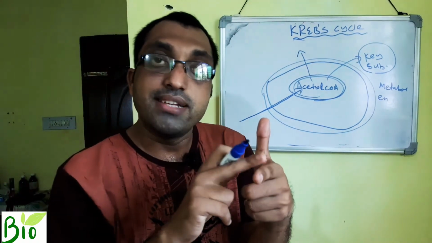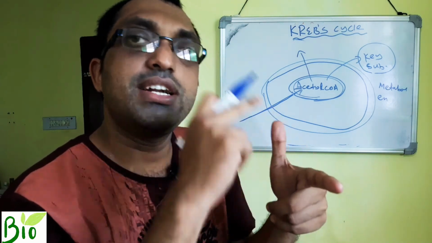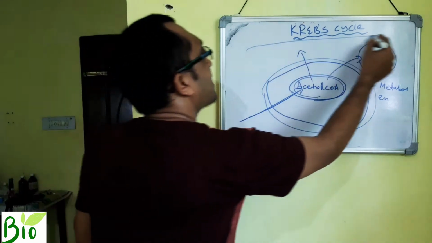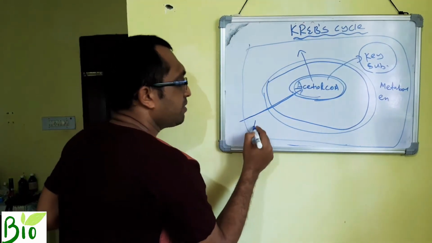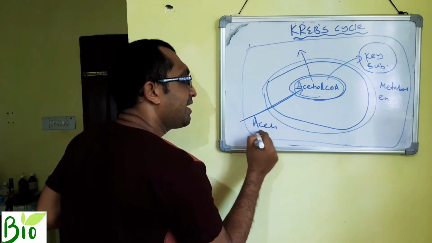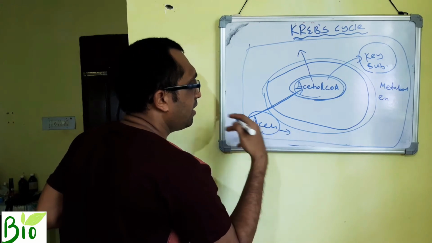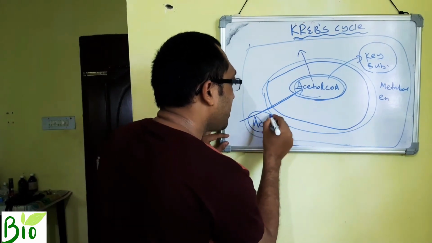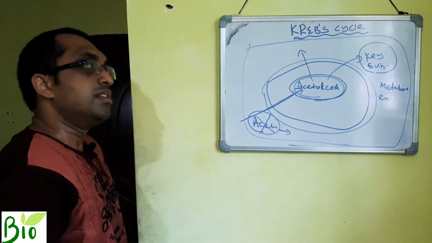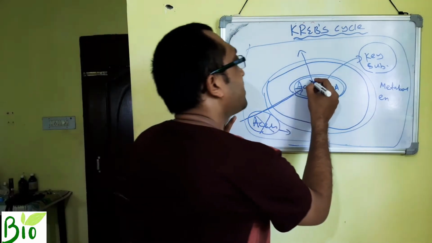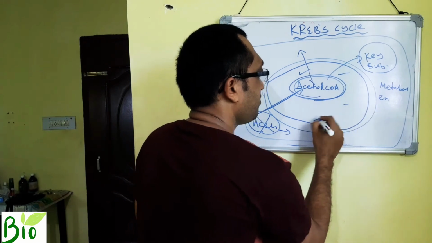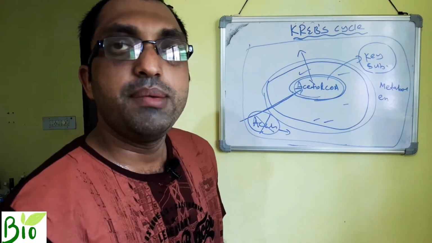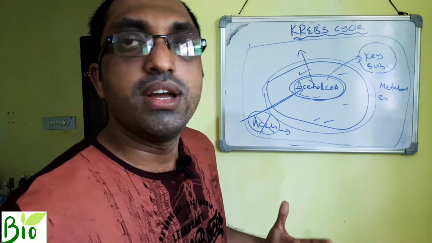Second point is acetyl coenzyme A cannot exit out, cannot enter into it. That means if in the cytoplasm you produce acetyl coenzyme A, it cannot convert into energy. It will not give you energy, because the enzymes are not present there. The enzymes are only present inside where? Mitochondria, which can break down acetyl coenzyme A completely and give you energy.